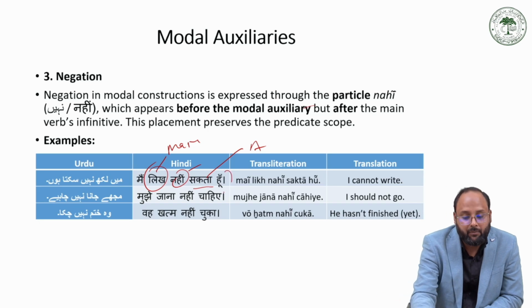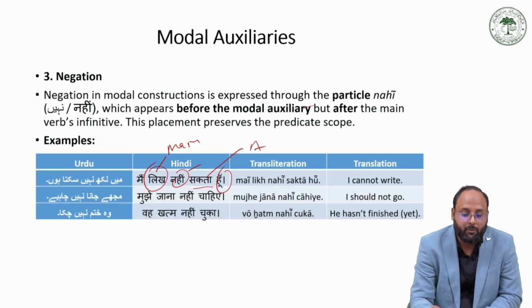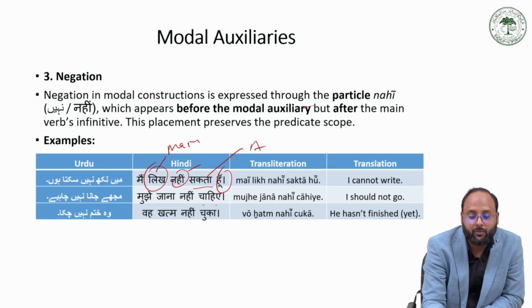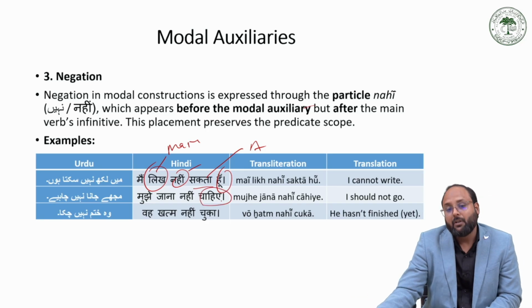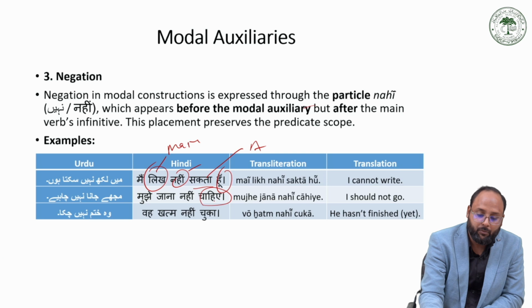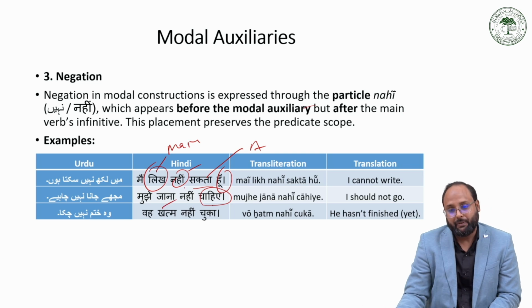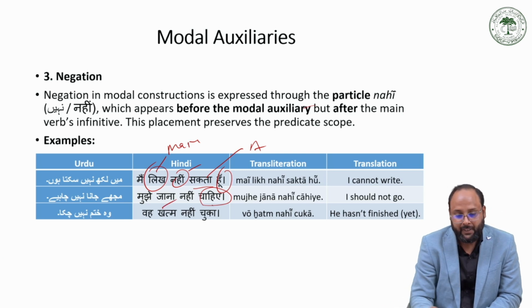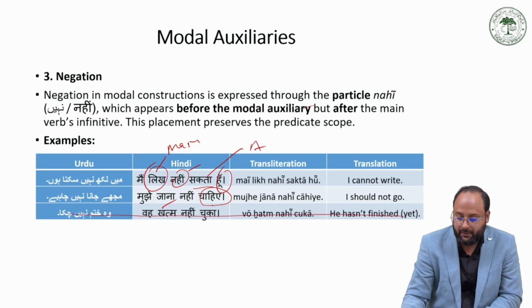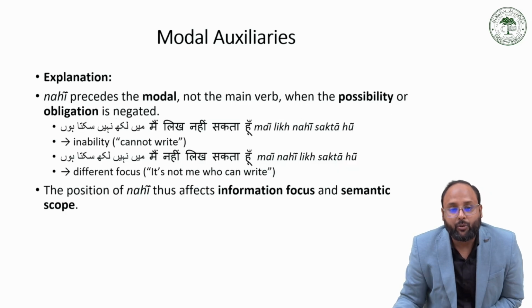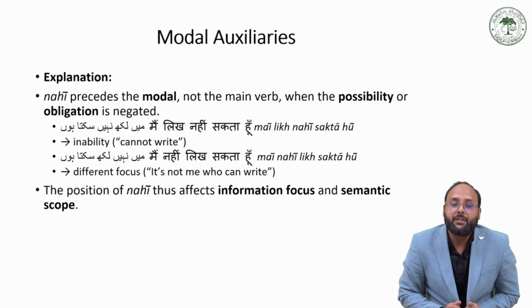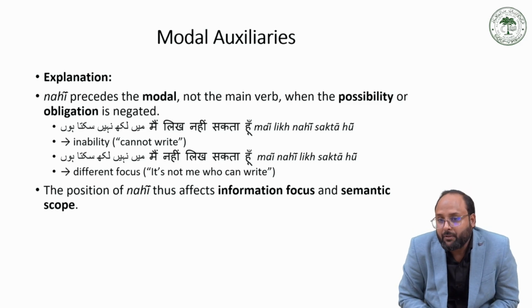And even though we have tense auxiliary also in this sentence, but मुझे जाना नहीं चाहिए, so in चाहिए we do not have the tense auxiliary, but it occurs before the modal and after the main verb जाना. There is some mistake in this sentence. So in explanation, nahi precedes the modal, not the main verb, when the possibility or the obligation is negated. So it actually has different types of focus or semantic scope while we are using the nahi.